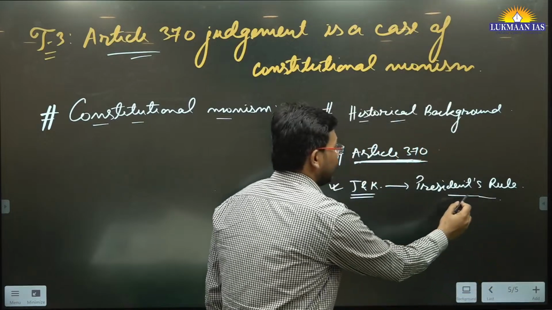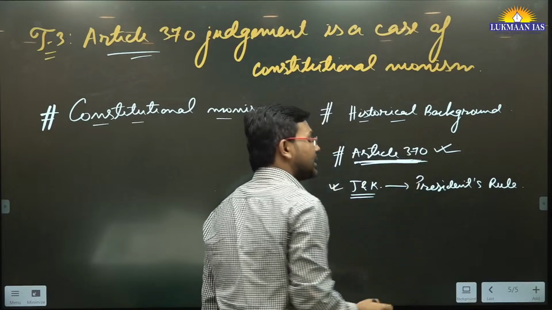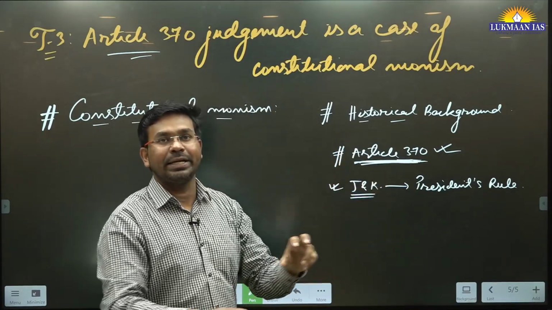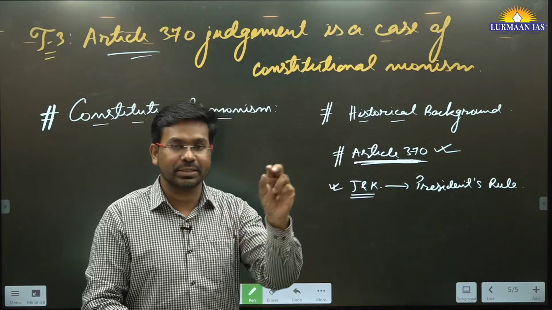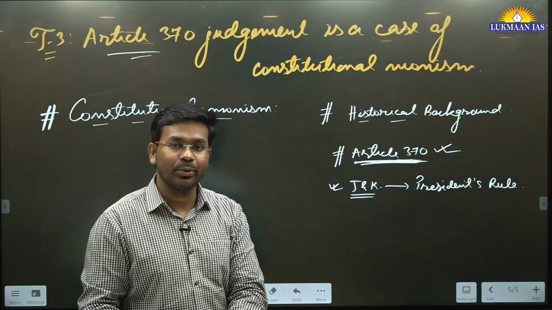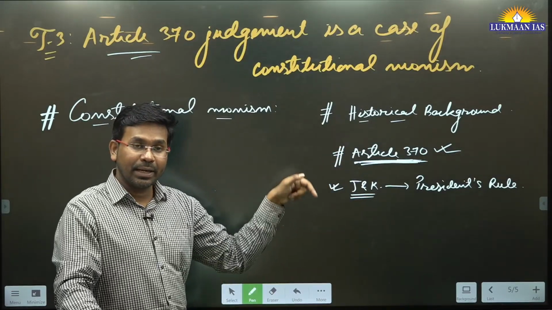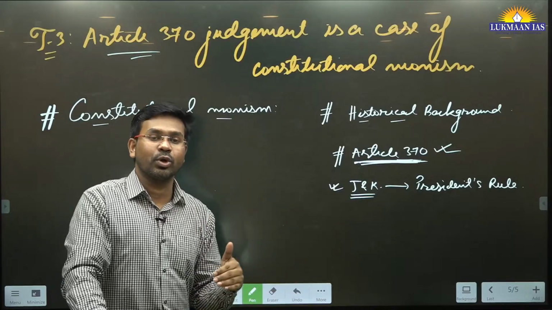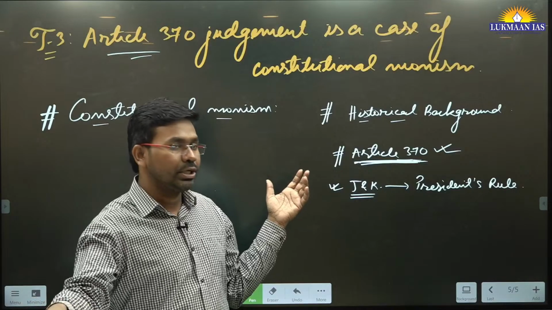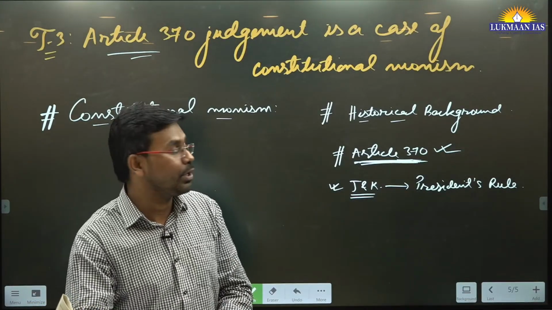And even after the imposition of president's rule, the government of India abrogated Article 370. So they nullified Article 370. Inside Article 370, there are some clauses: clause 1, clause 2, clause 3. Under clause 3 of Article 370, a right is given to the President of India to abrogate this article. But that right was based on the concurrence of the Constituent Assembly of Jammu and Kashmir.